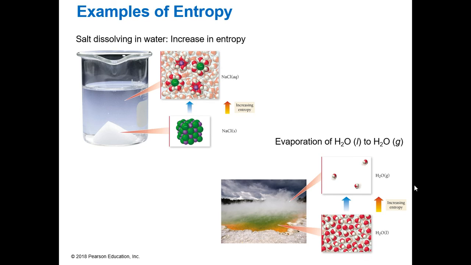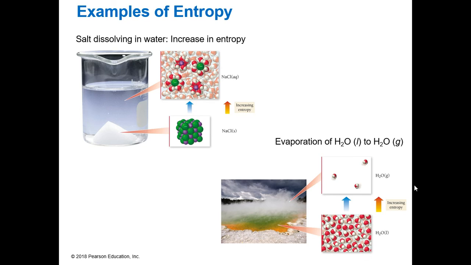It does take in heat. Normally, we said endothermic processes last semester were not spontaneous. Well, this one we know is, because this one does end up increasing the disorder of the system, but it can also take in the heat of the surroundings in order to have enough energy for this reaction to occur.